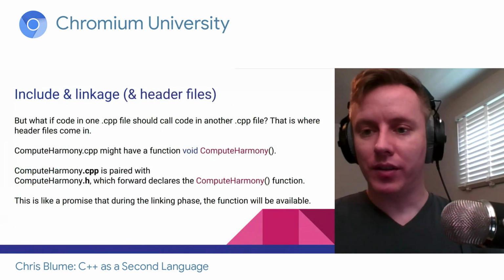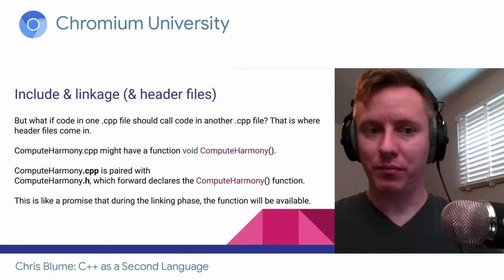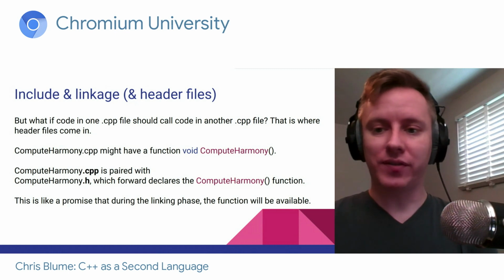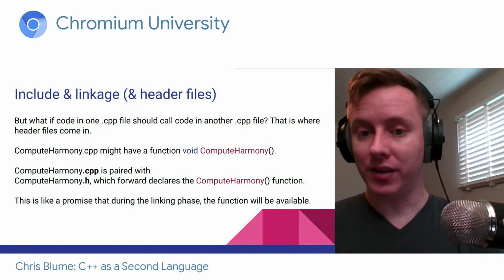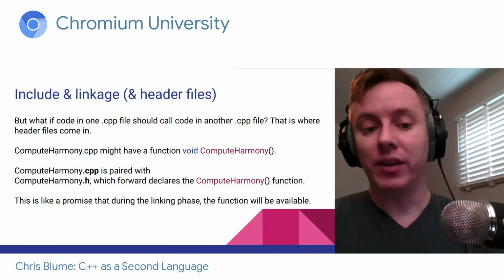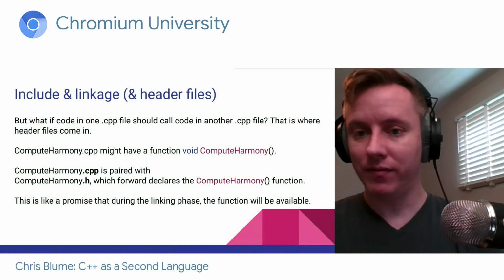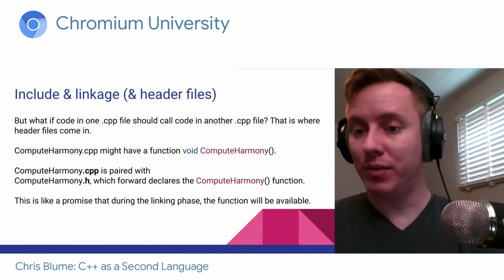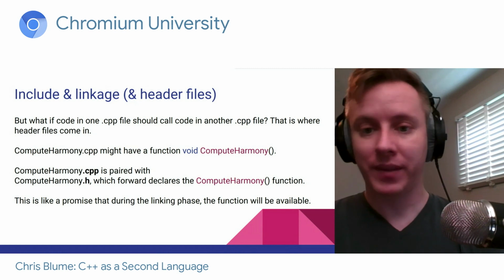So then the opposite side of that coin, what if a.cpp has functions that b.cpp wants to call? Somehow I need to expose those functions across translation units. So that's where header files come in. In this example, if I have compute harmony.cpp, and that might have this function void harmony, I will pair the .cpp file with a .h file, the h being header.